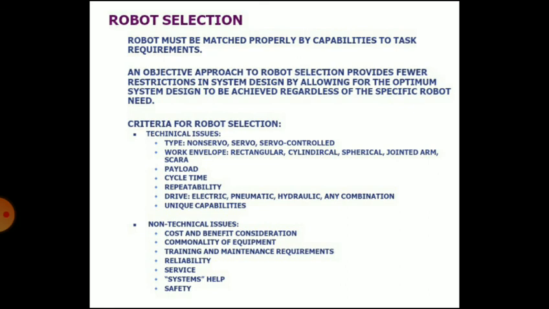It involves the type, that is non-servo, servo, servo controlled. Then work envelope involving rectangular, cylindrical, spherical, jointed arm, SCARA. Then payload, cycle time, then repeatability, then drive. It may be electric, pneumatic, hydraulic, or any combination, and unique capabilities.